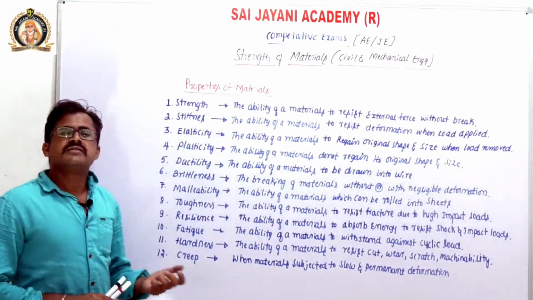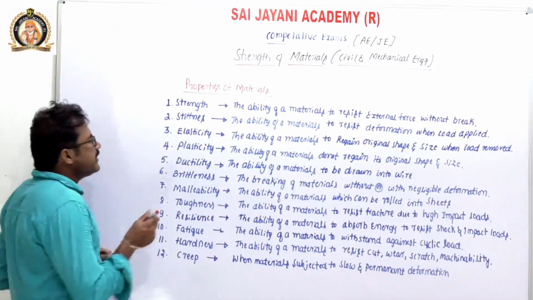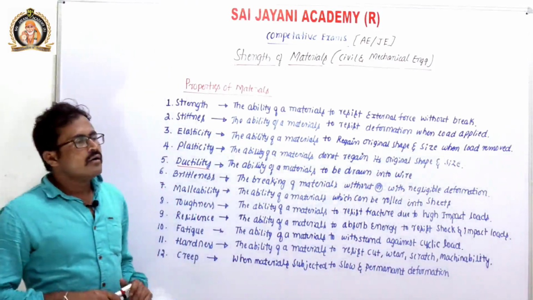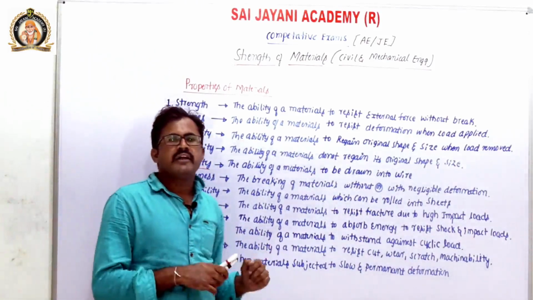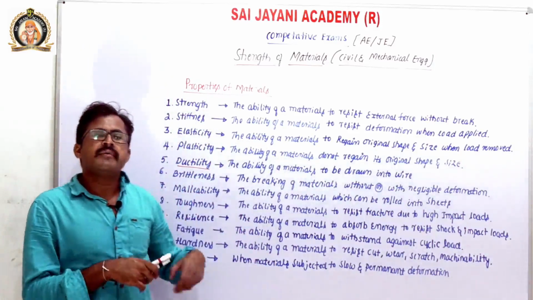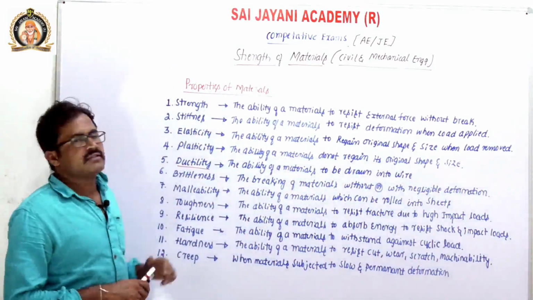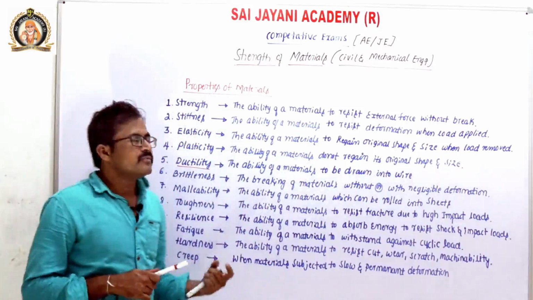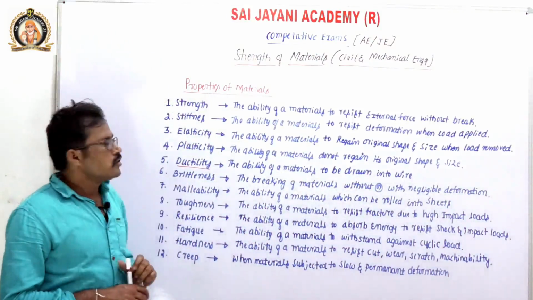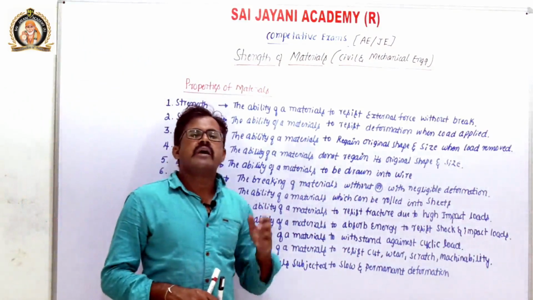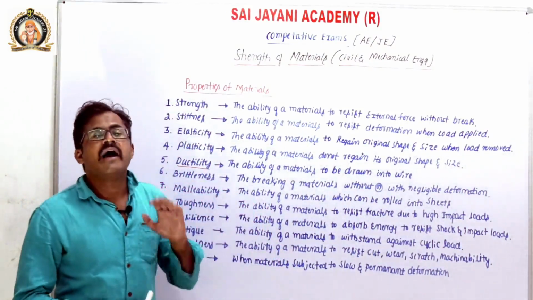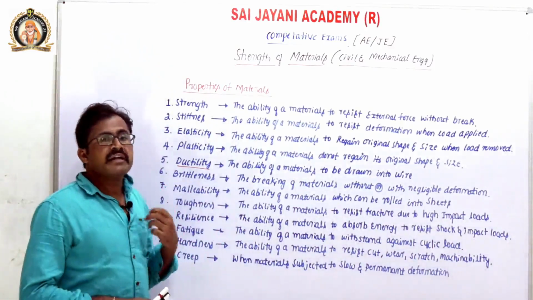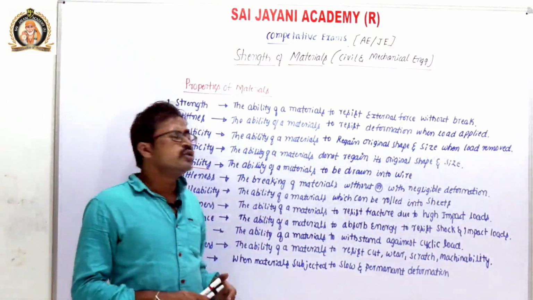Next, ductility. What is ductility? Ductility is the ability of a material which can easily be drawn into wires. If I apply some load on that material and it forms into wires, then the property is known as ductility. If I pull this component and it forms a wire shape, then that ability is ductility. To manufacture wires, highly ductile materials are required. For example, copper and aluminum have higher ductility and can easily be drawn into wires.